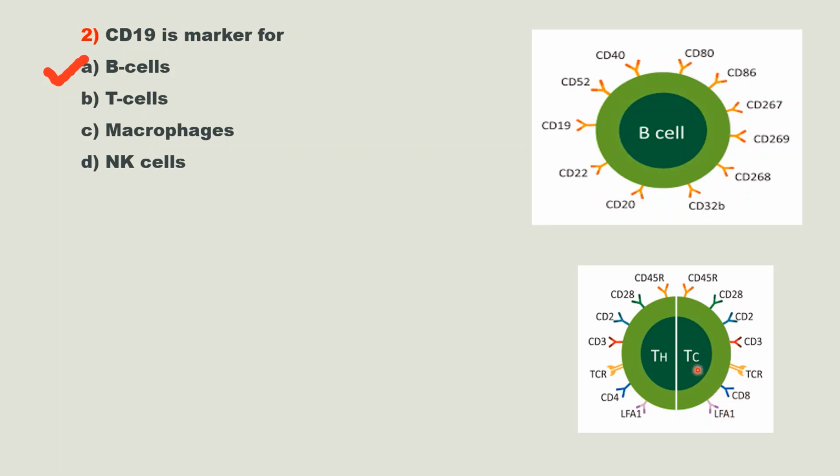That's why TC cell is called CD8 plus cell and TH cell is called CD4 plus cell. And the other markers are common. Try to remember at least 2-3 markers like CD4, CD3, CD2, CD45 like that. Okay, so here the answer is option A, B cell.